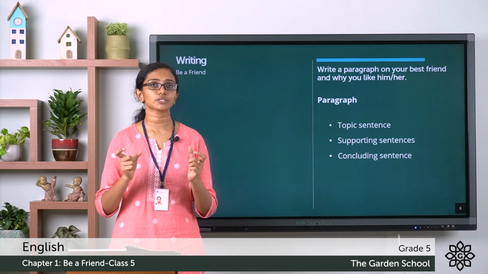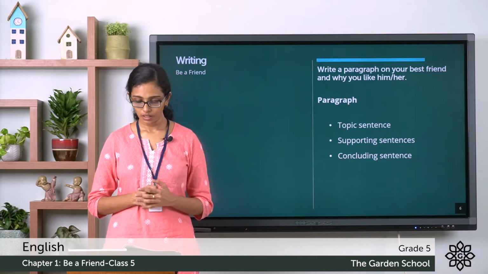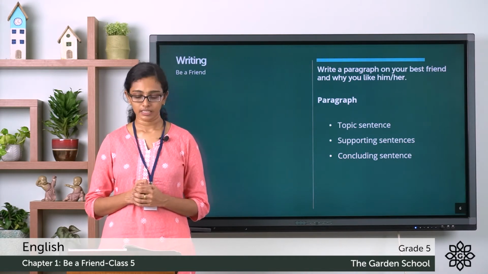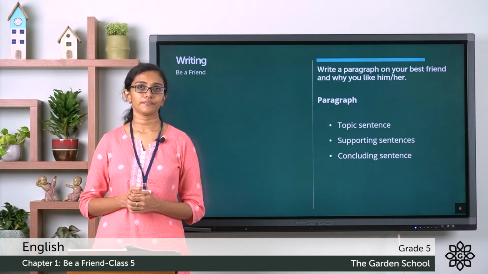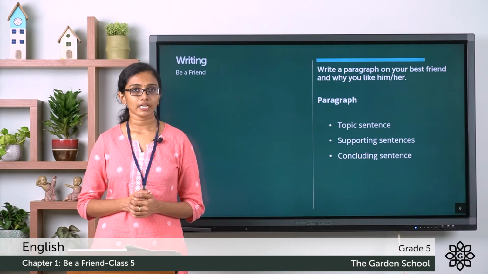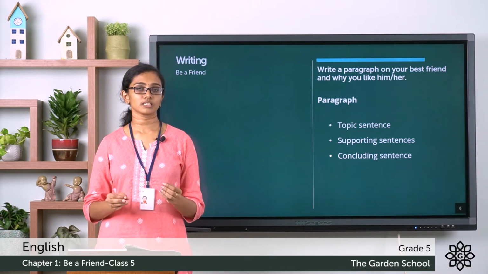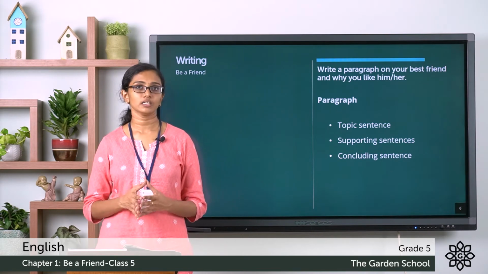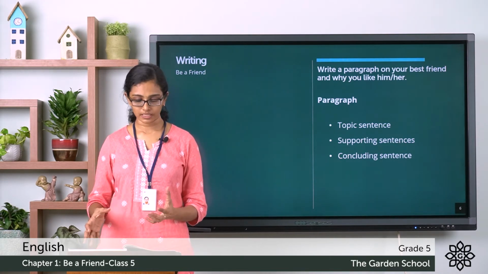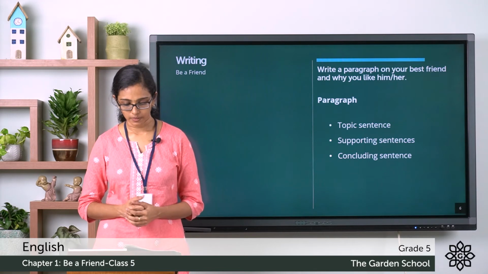You can also give a suitable heading. So in the sample paragraph given here, there is a heading, My Sister. Let me read out the paragraph to you. My sister's name is Rajpriya. So this is the key sentence or the topic sentence here. So this means that this paragraph is about my sister Rajpriya.